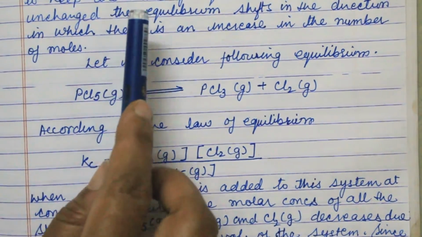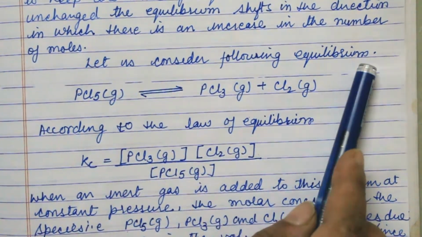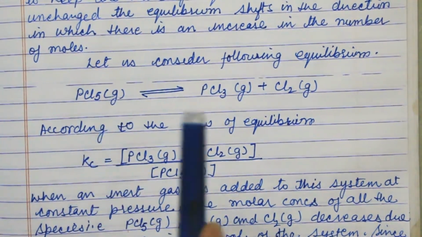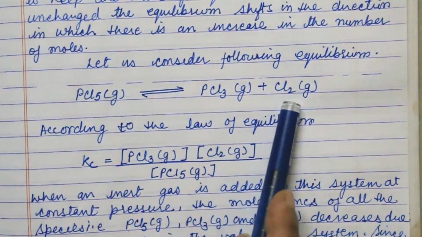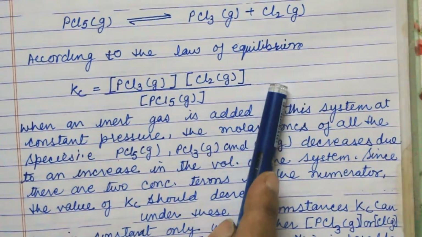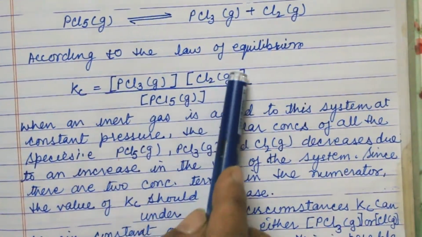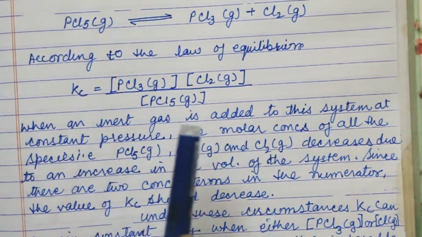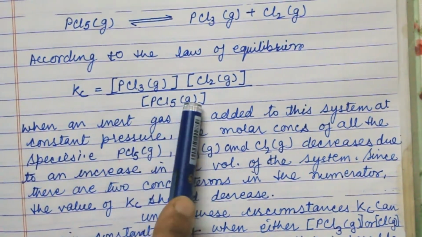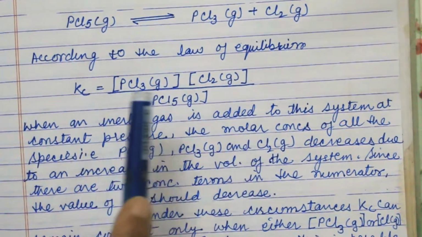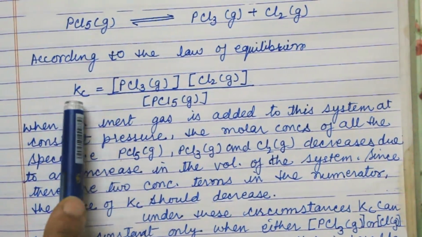To understand this, let us consider the following equilibrium. For example, PCl5 gets dissociated into PCl3 and Cl2. According to the law of equilibrium, the products reside in the numerator and the reactant is present in the denominator. This is the law of equilibrium, which is denoted by Kc.